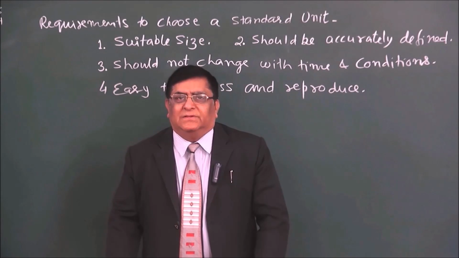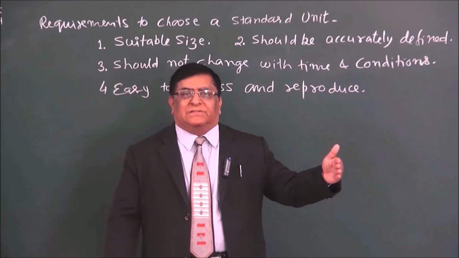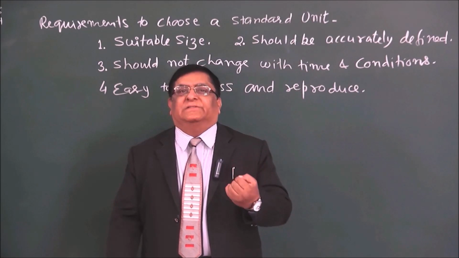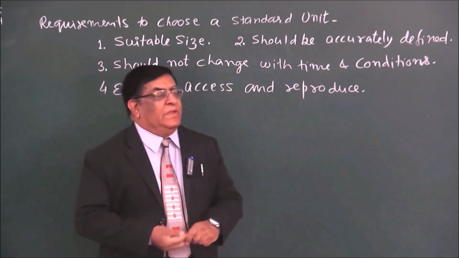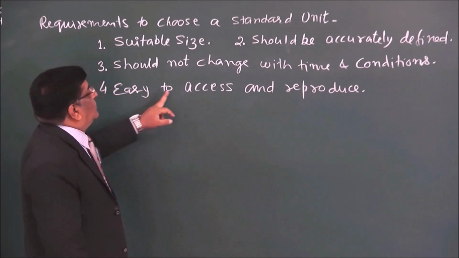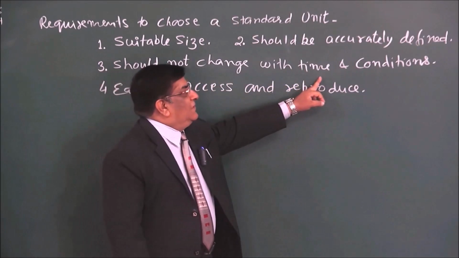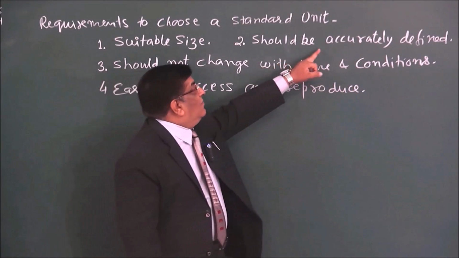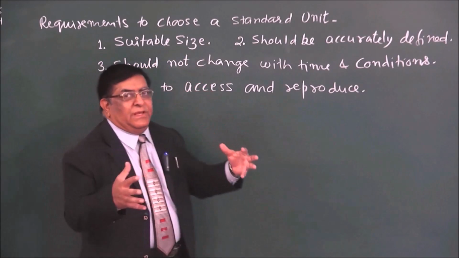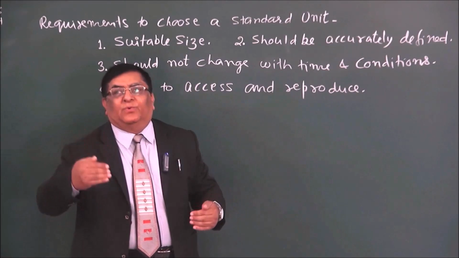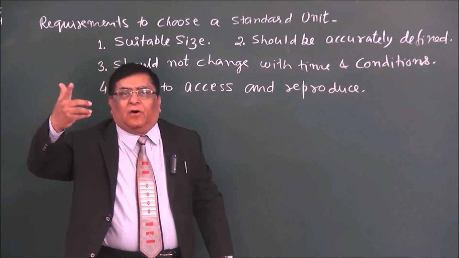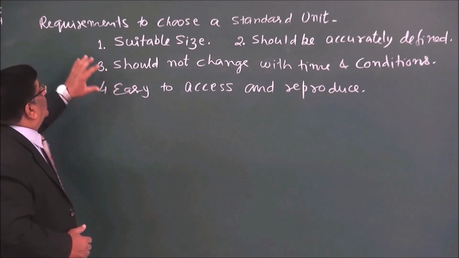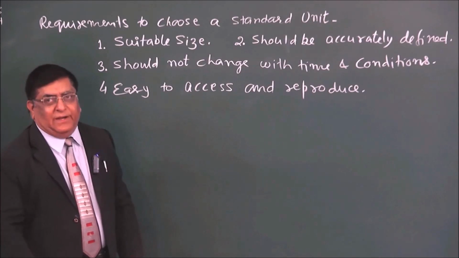There are different methods for time, for length, for mass, and for all other units where we can produce the conditions which will give us the standard unit. So, it should be easy to reproduce, it should be accessible, it should not change with time, it should not change with physical conditions, it should be accurately defined, and the size should be workable and suitable, so that we don't have to multiply it with a large number or with fractions. So these conditions you must remember: what are the qualities or requirements to choose a standard unit?